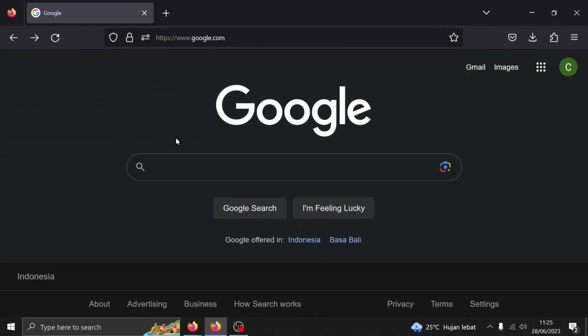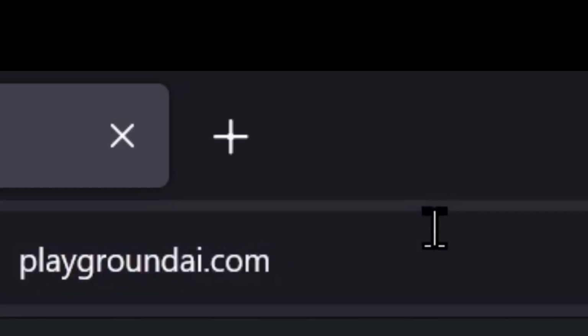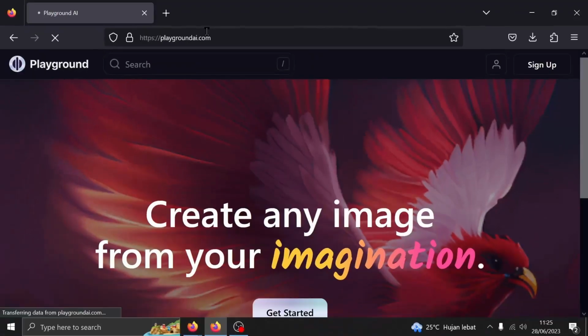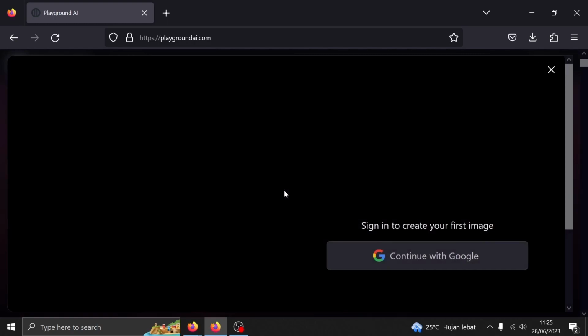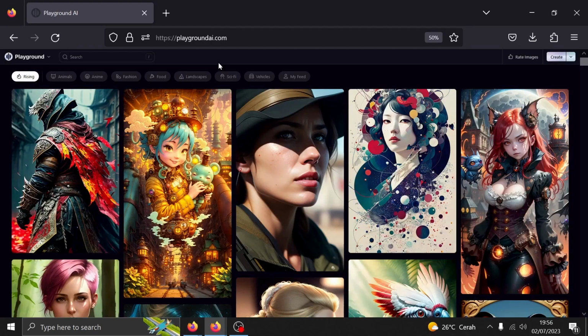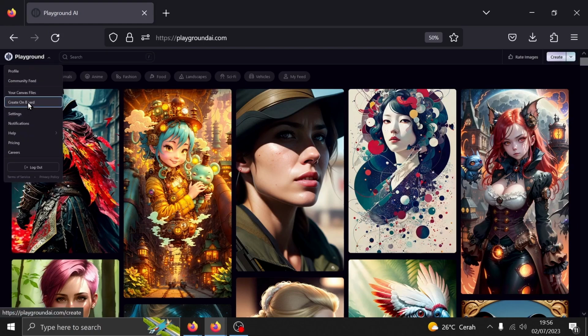Up next is Playground AI. Type in playgroundai.com in your URL box. Click on Get Started. I'll log in with Google. Once you arrive at the home page, click the button saying Playground on the top left. Then click on Create on Board.